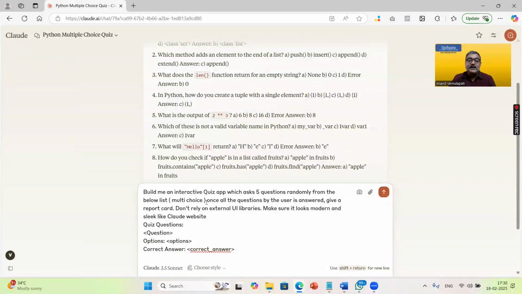So 5 questions randomly from the below list. Once all the questions are answered by the user, give a report card. I'm just making it readable. Don't rely on external UI libraries. Make sure it looks modern and sleek, like a Claude website. So quiz questions. What are the questions?